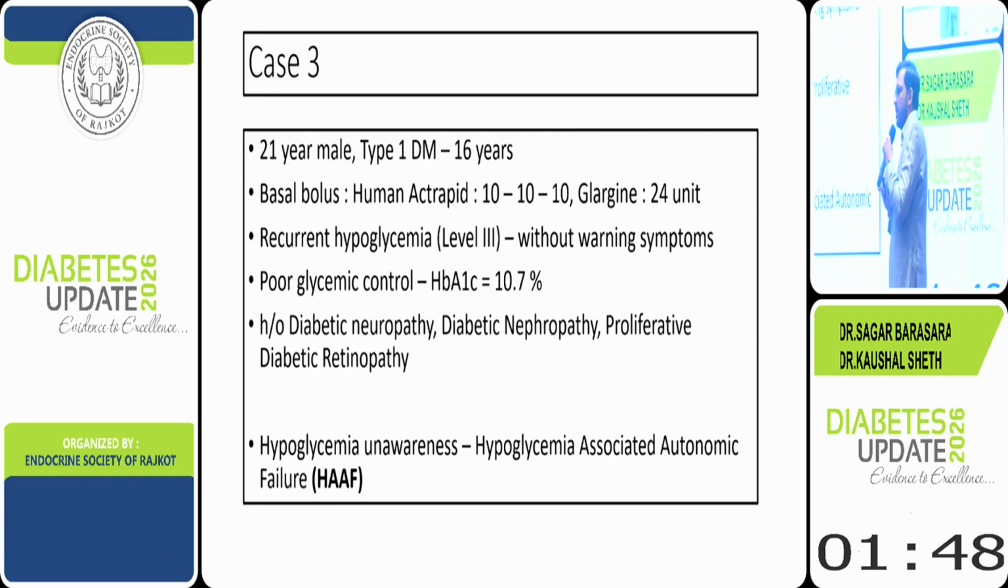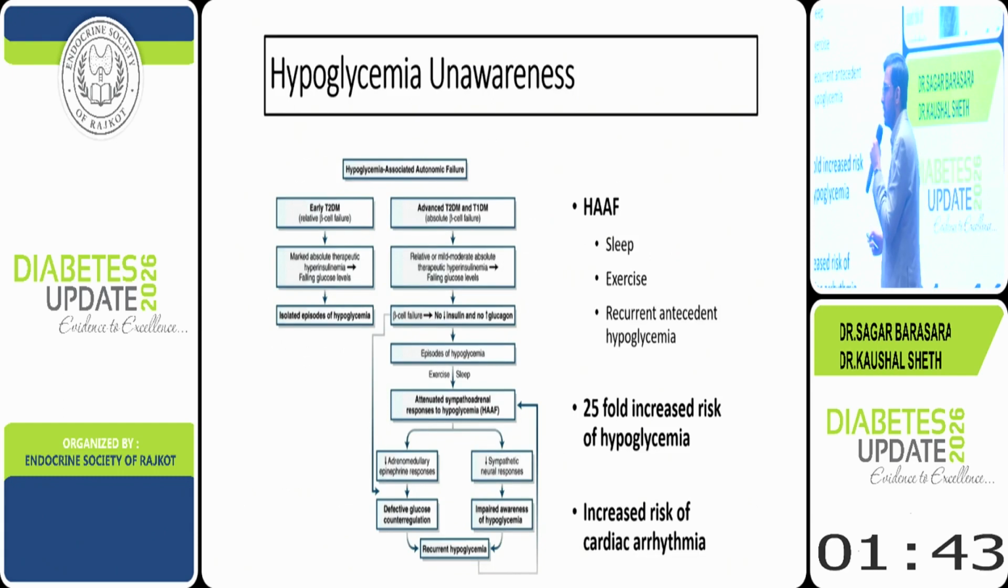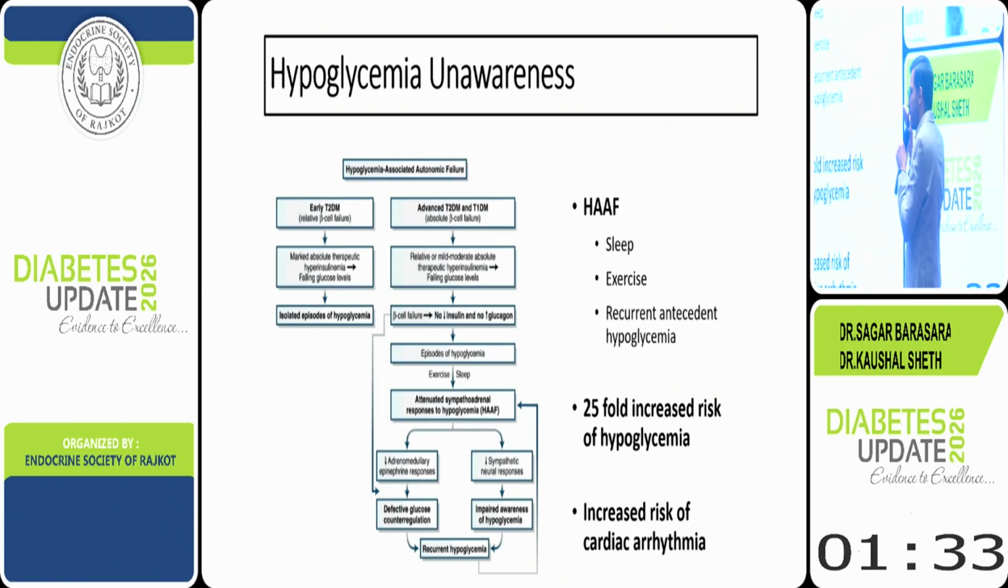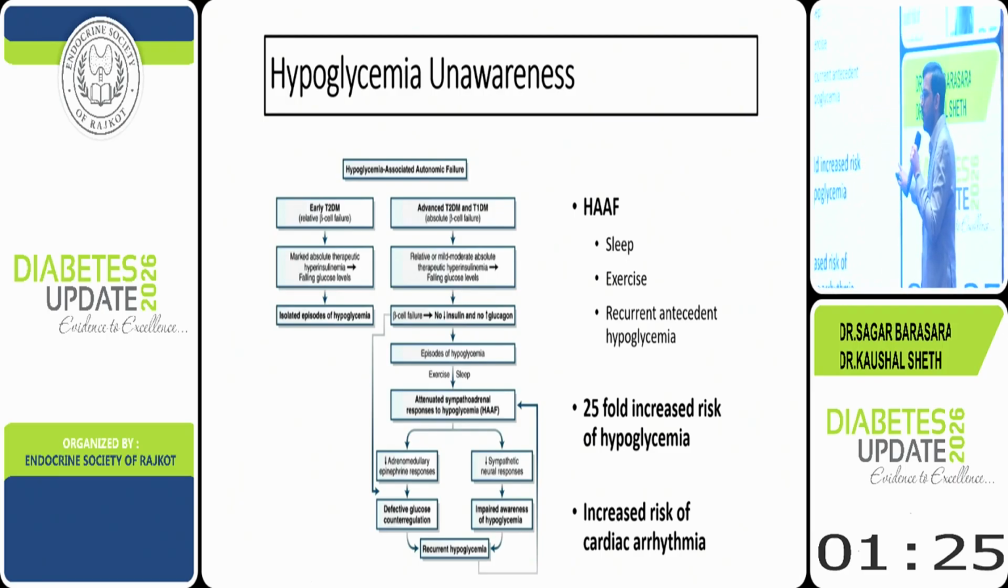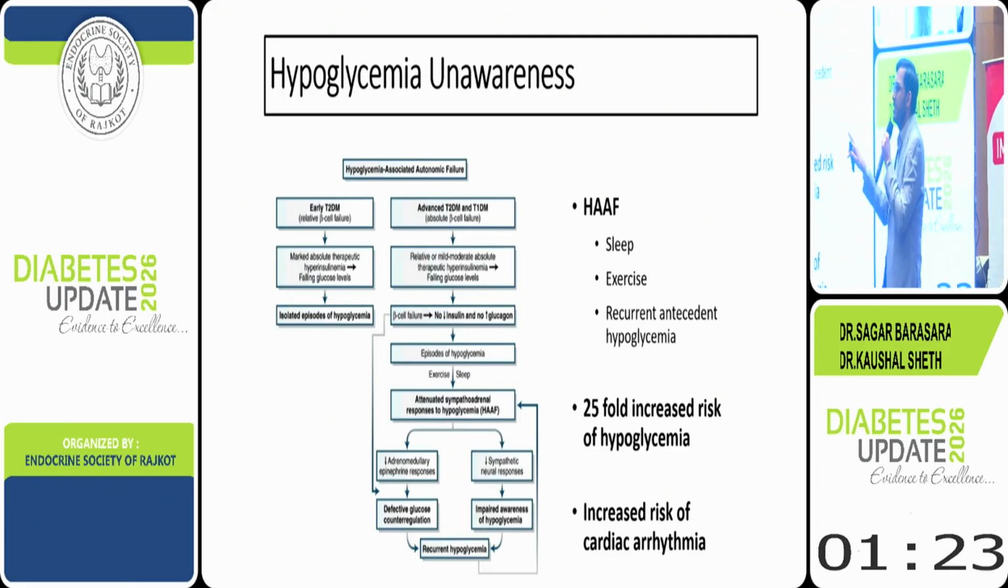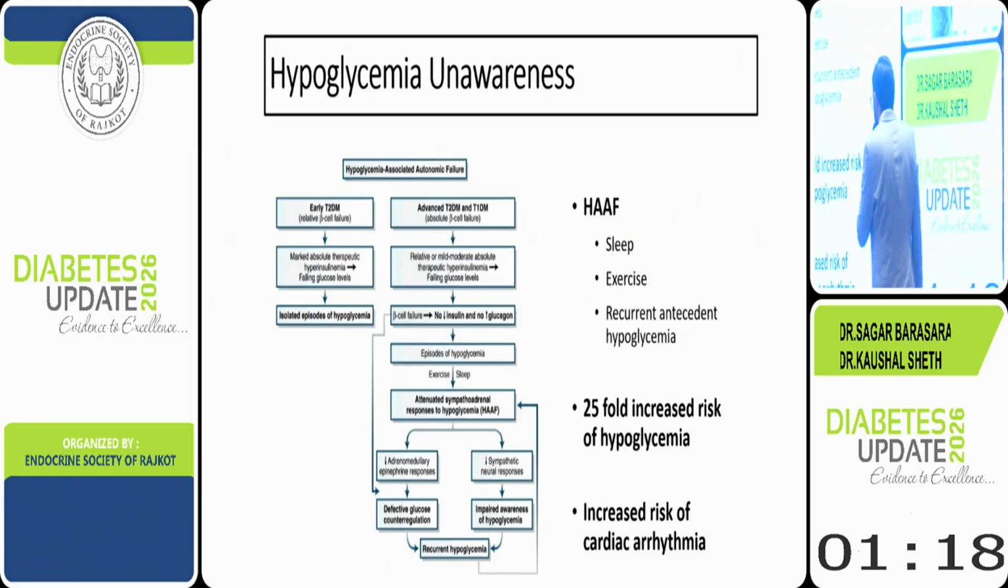So this is hypoglycemia unawareness, which usually happens in two situations: if we have antecedent tightly controlled glycemia, like HbA1c of 6.3, 6.4, or in case of autonomic neuropathy. This is a very risky situation, with 25-fold risk of hypoglycemia and very high risk of cardiac arrhythmia and sudden death. So we need to take this into consideration.